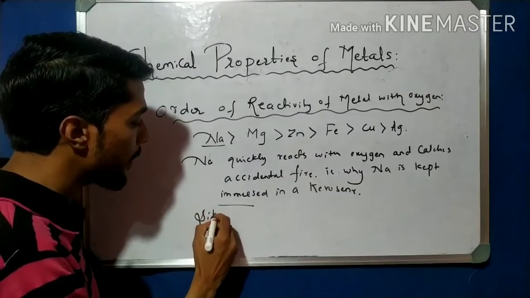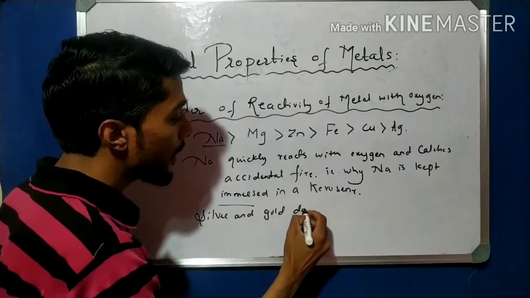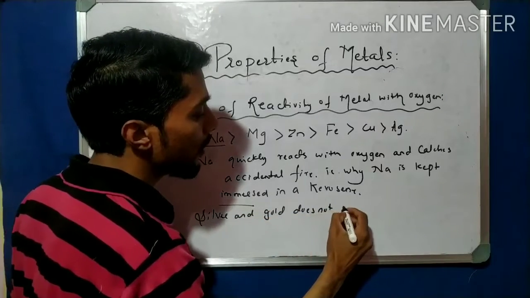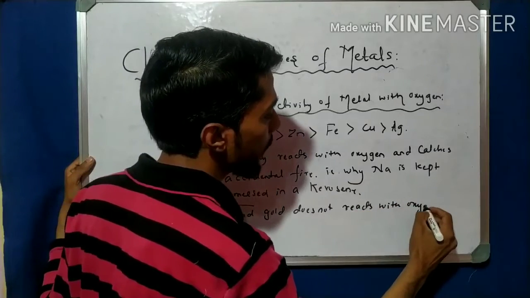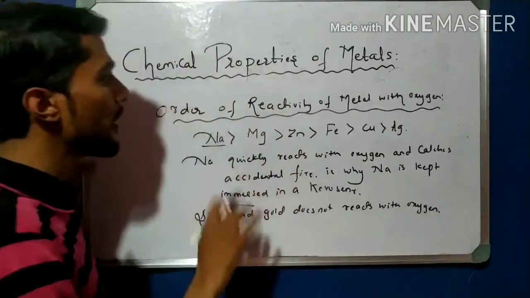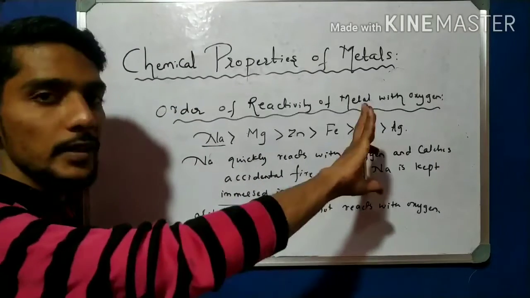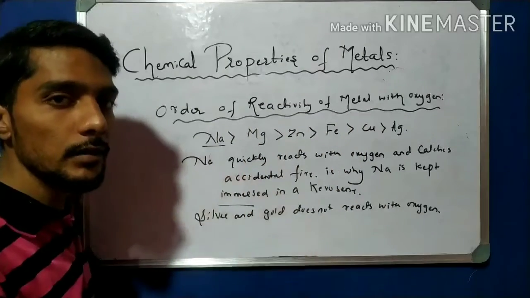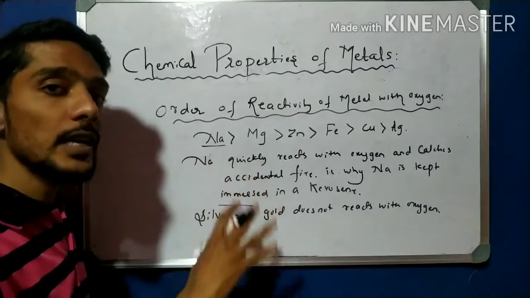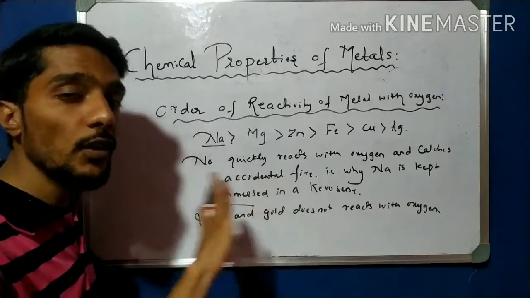One point to remember: silver and gold do not react with oxygen. That is under the order of reactivity of metals with oxygen. Many elements are there, 92 elements. Not all elements react at the same rate. They react at different rates. The rate of reaction is different for different elements.